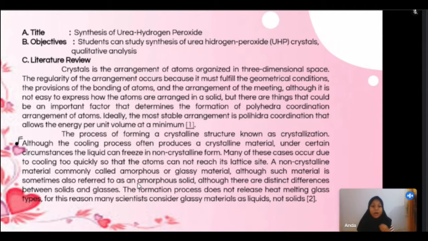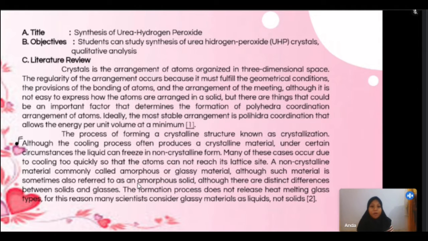Although it is not easy to express how atoms are arranged in a solid, there are important factors determining the formation of polyhedral coordination of atoms. Ideally, the most common arrangement is polycoordination, which allows the energy to be at a minimum.